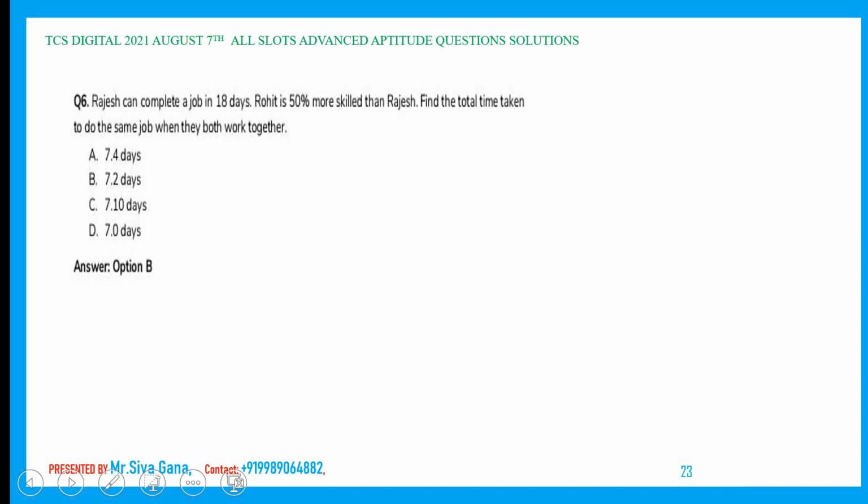Next, superb question this is. Rajesh can complete a job in 18 days. Rohit is 50% more skilled than Rajesh. If you are not understanding this statement very well, you definitely make a mistake. 50% more. This word is very important here.